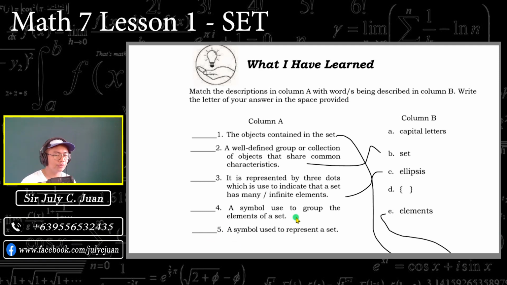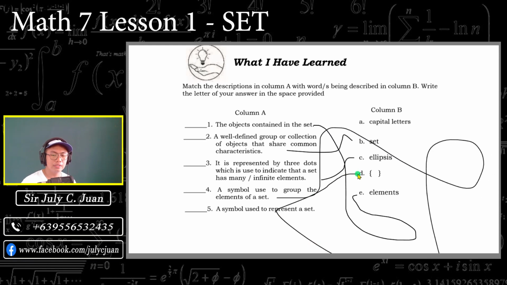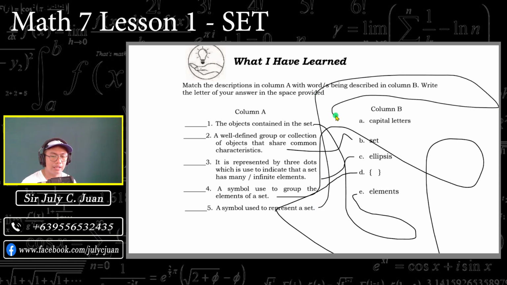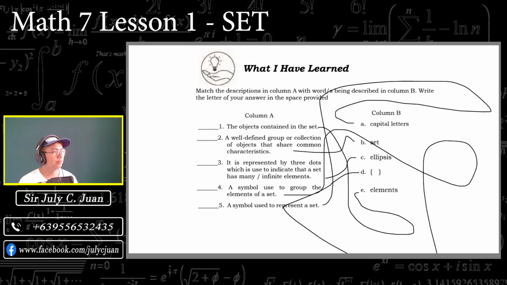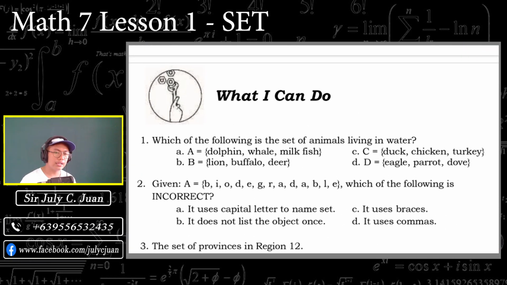A symbol used to group elements. Of course, that is, okay, letter D, which is open and close braces. A symbol used to represent a set. Siyempre, wala nang natira. Yun na lang natira, which is capital letters. So, ganyan lang kasimple ang mathematics. And let us now go to the other activity. Sagutan ko lang yung 1 and 2.